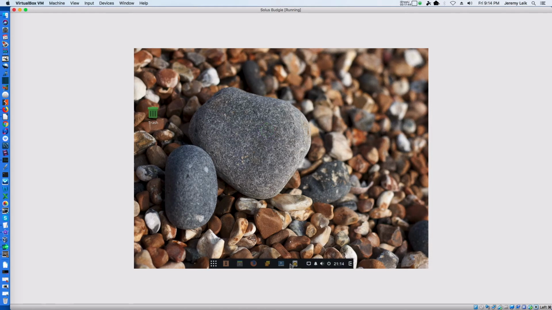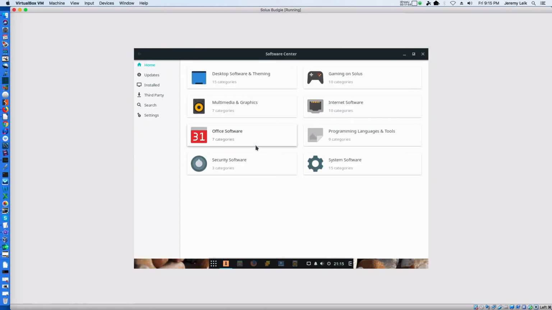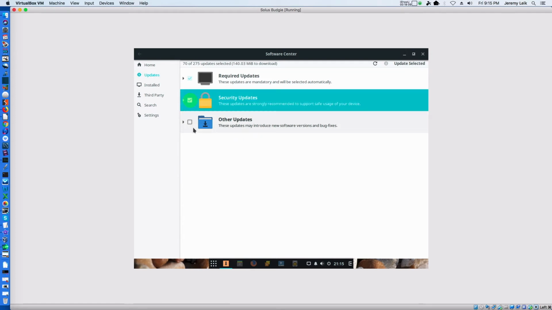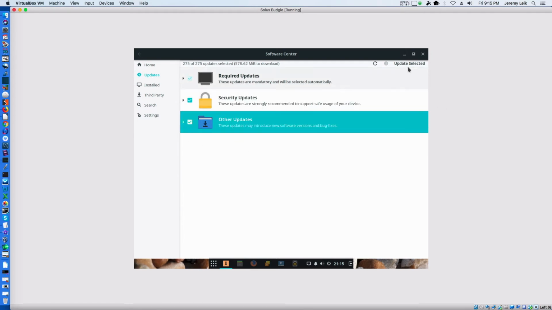Alright. Not bad, not bad. I go to Software Center. Let's see what we're presented with. This is very clean looking. I like it. Updates. Security updates. Other updates. Update selected. Very straightforward.